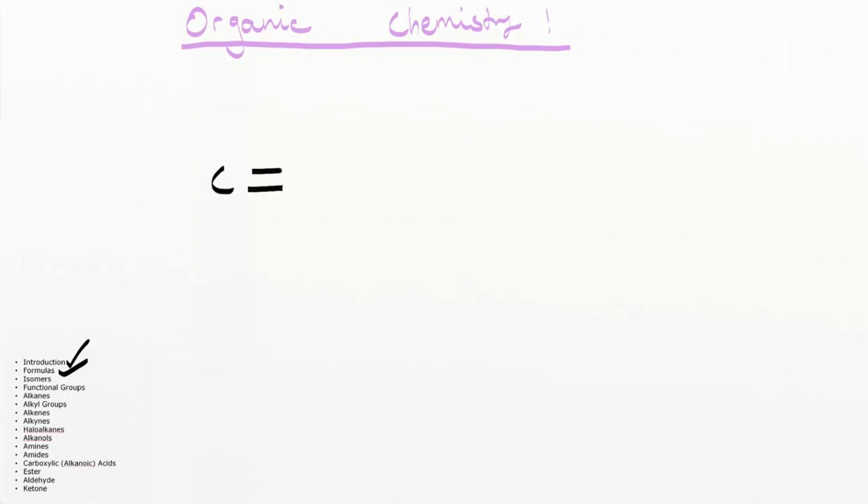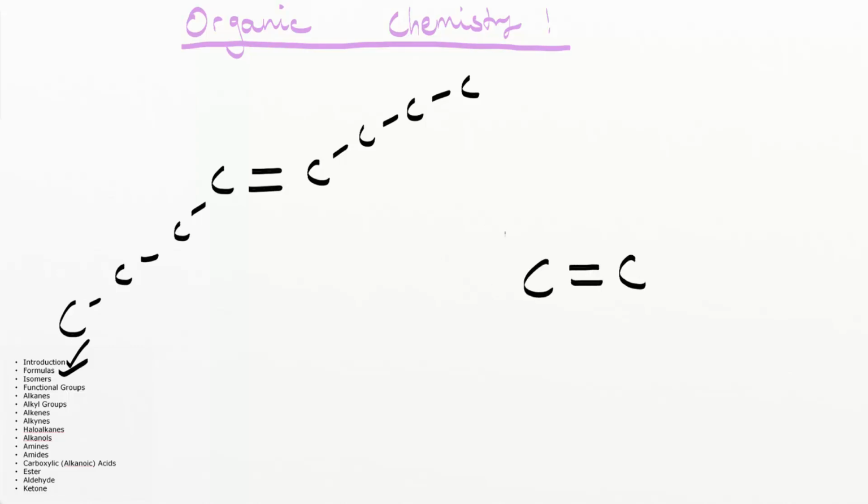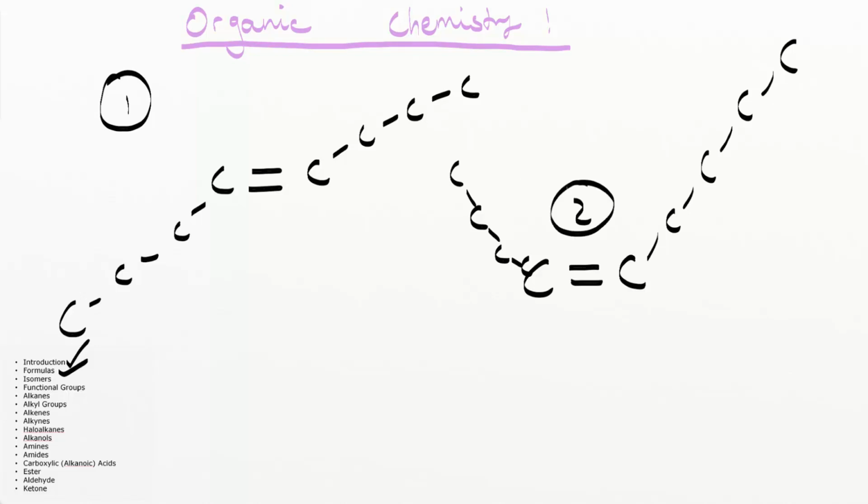Let's say we have a carbon-carbon double bond and the other carbons connected on this side and this side. And we have the same thing: the same carbon-carbon double bond, but the carbons are going to be on this side and on this side here. In both of these molecules, molecule 1 and molecule 2, let me count the carbons.